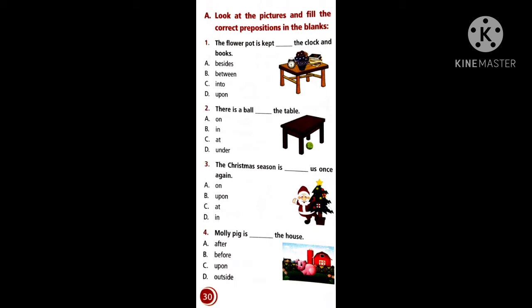Now, there is a ball dash the table. Where is it? Is it on, in, at, or under? In the same way, if you see the third and fourth questions, just try to read the questions and find where the position of the things is. Now, coming to the fifth question, where is the peacock sitting? If you observe the options, you can take the correct answer. In the same way, the sixth, seventh, and eighth ones depend upon the pictures.